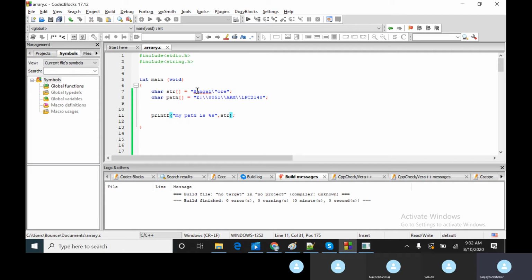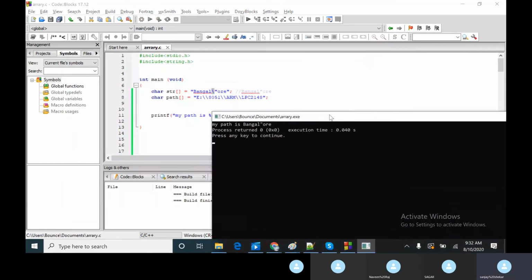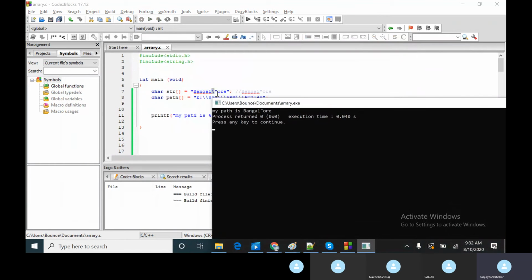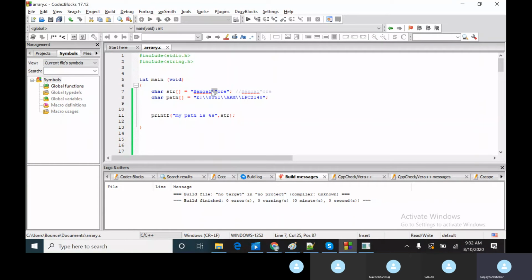So now what exactly happens? What exactly will print is something like this: BANGL GAL, after which there is a quote and ORE. So this is what it prints, because this is considered as a content and this first slash is an escape sequence. So now let us try to compile this and print it. So if you see, this is how it is printed, and the first one is gone as an escape sequence.